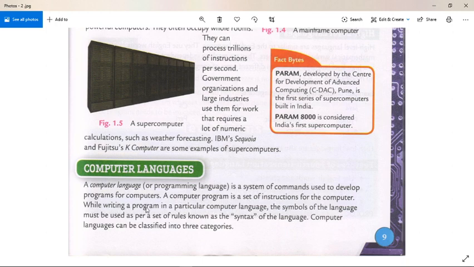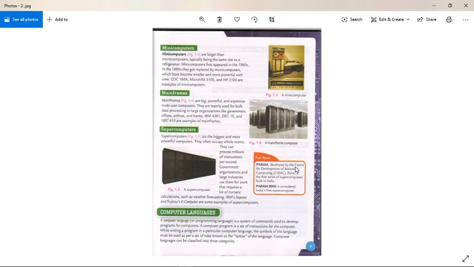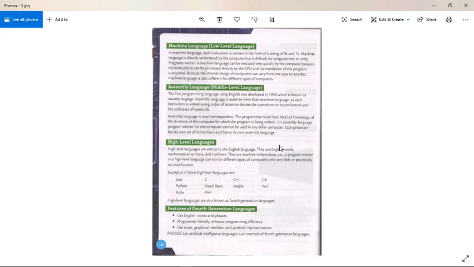While writing a program in particular computer languages, the symbols of the language must be used as per a set of rules known as the syntax of the language. Syntax is quite similar to the formula of mathematics. Computer language can be classified into three categories.